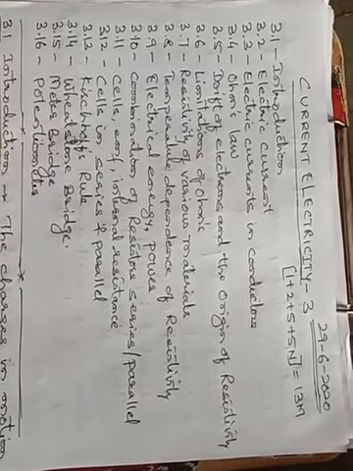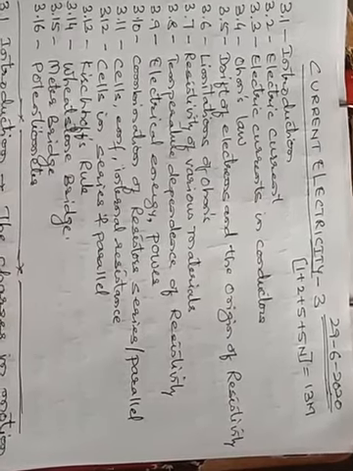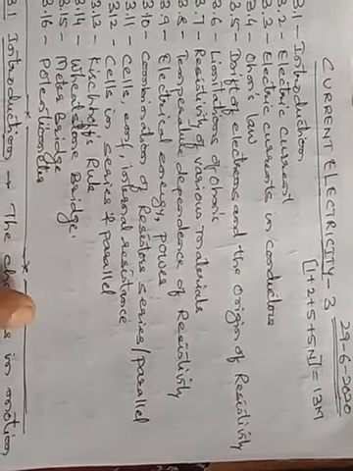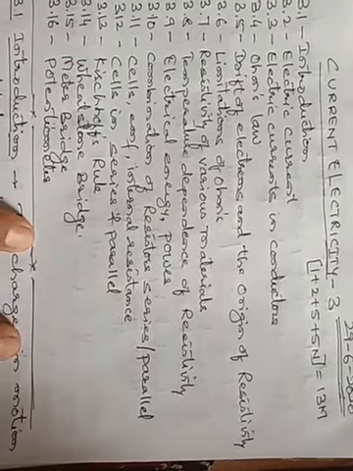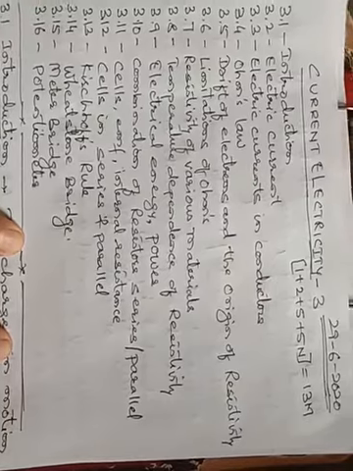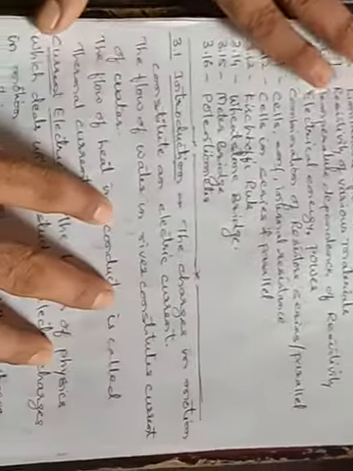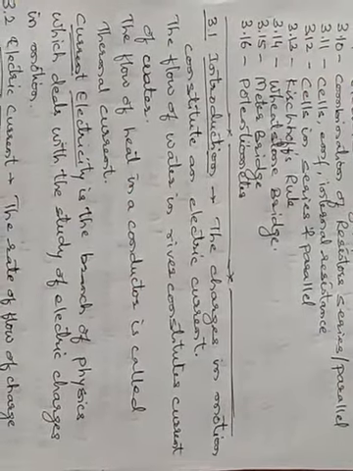Electrons are what type of charge? They are negatively charged. So when the negatively charged electrons are moving from one point to another point, it constitutes the electric current. So in the first introduction part, we will see what an electric current is, or what has given this concept of electric current.